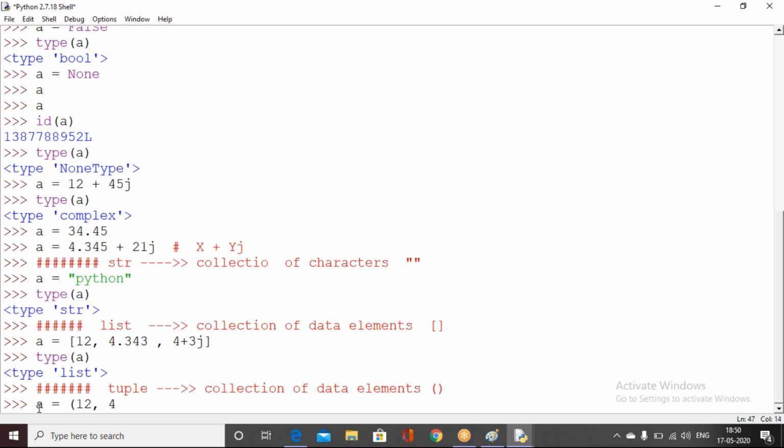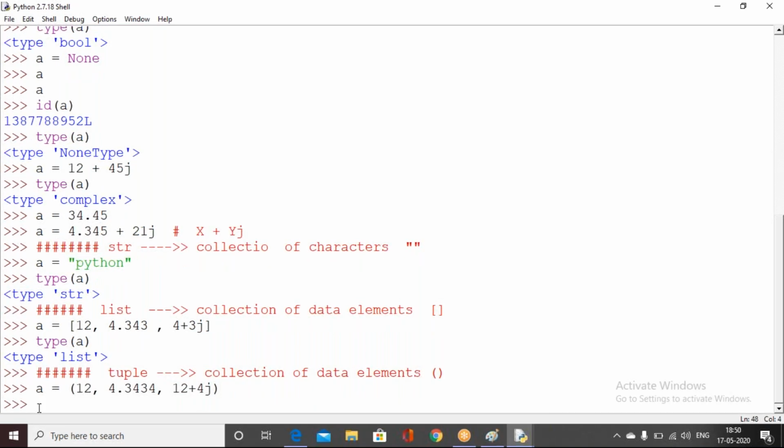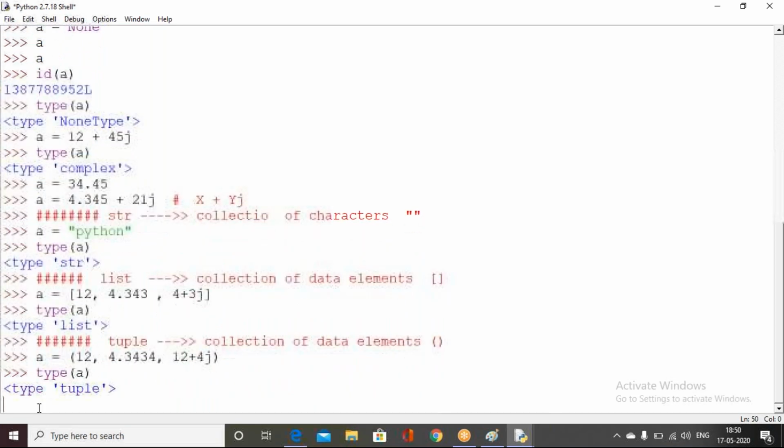We can hold multiple elements; for example, complex numbers, integer values, and float data elements also. It's up to your choice what kind of data elements we hold inside the parentheses. This kind of data type we call the tuple data type. Square brackets indicate a list, parentheses indicate a tuple.